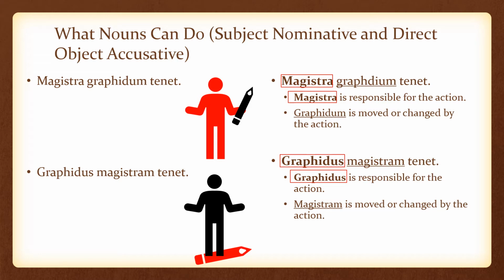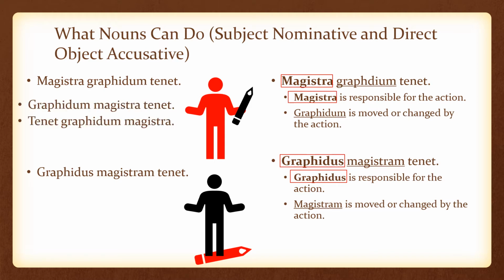For the first sentence, we would say the teacher holds the pencil, and the teacher comes before the verb, and the pencil comes after the verb. In the second sentence, the pencil holds the teacher, the pencil comes before the verb, and the teacher comes after the verb. So in English, we use word order to express the difference in these two sentences.